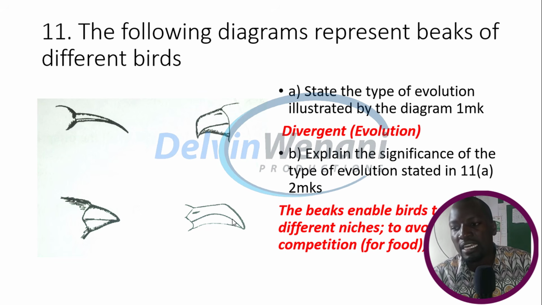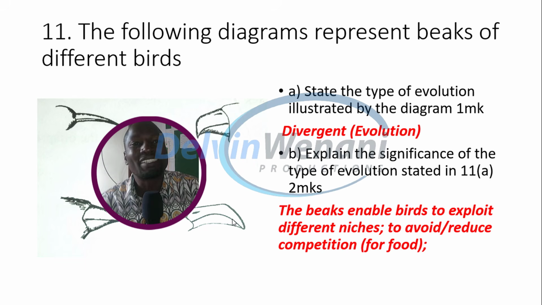The beaks enable the birds to exploit different niches. And this reduces competition for food. Now remember, we are putting food in brackets because you can just say it will reduce competition, which is still okay.